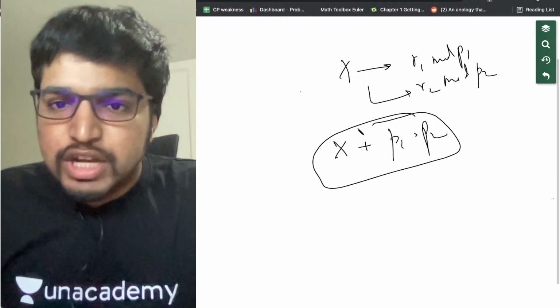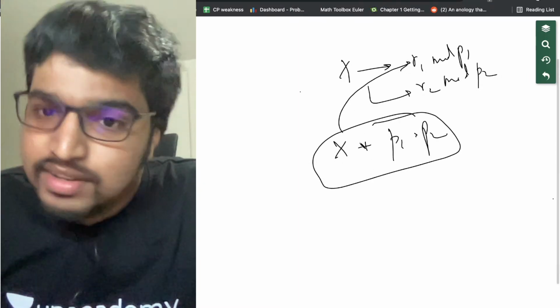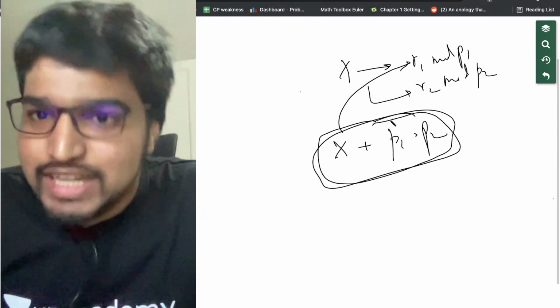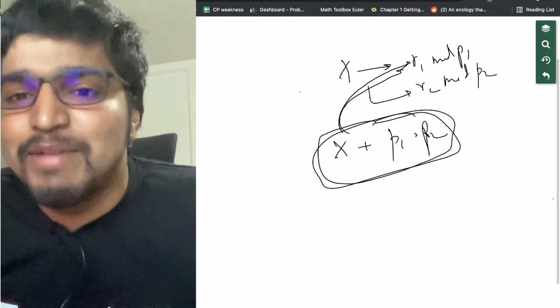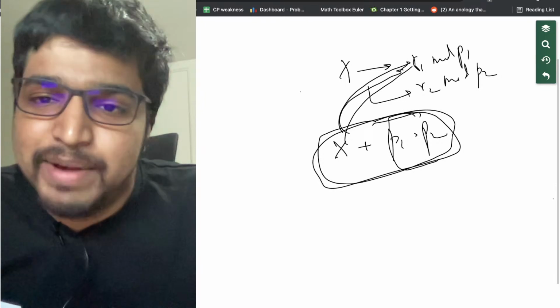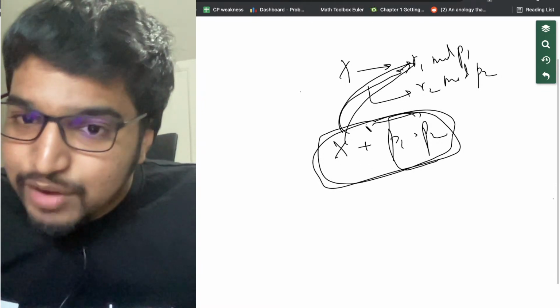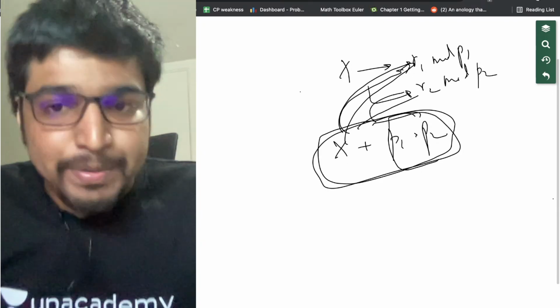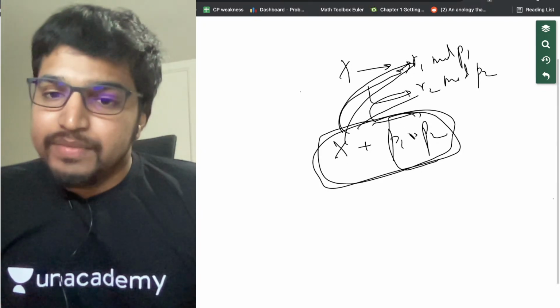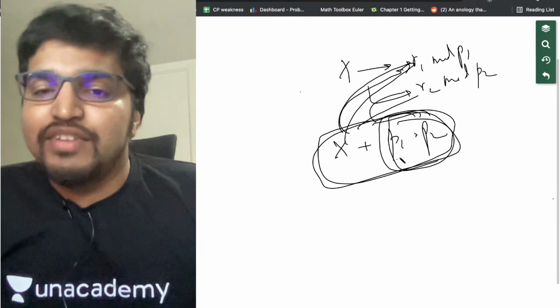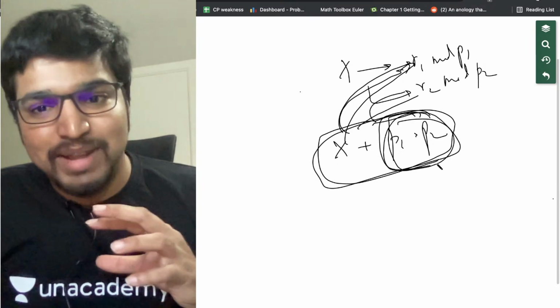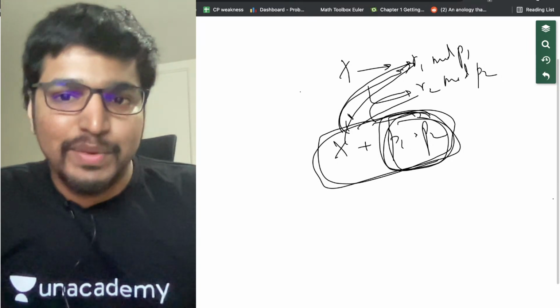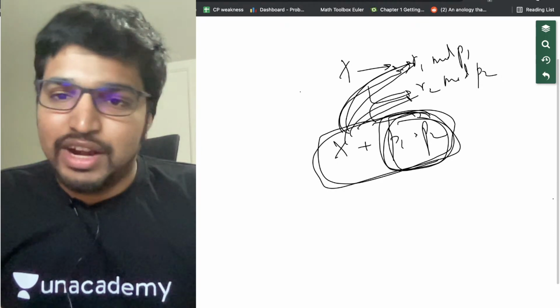Why? Because if x satisfies R1 modulo P1, then x plus P1 into P2 also satisfies R1 modulo P1 because we are adding a multiple of P1 here. So that won't change the remainder with P1, and it won't change the remainder with P2 either because we are just adding a multiple of P2 here. We are adding a multiple of both P1 and P2 at the same time, P1 into P2. So it won't change the remainder with R1 and it won't change the remainder with R2.